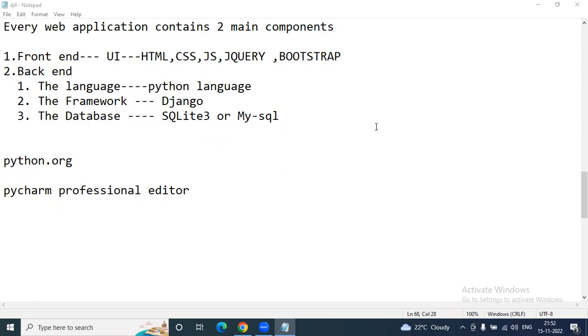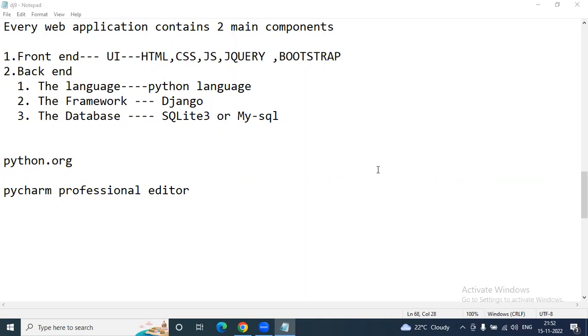MySQL basics I'll cover through the ORM tool in the Django lectures only, how to handle it. A separate project will be created for MySQL also. No discount, sorry. It's a very low price when compared to other organizations. Undoubtedly, I'm saying it directly. Even if you talk to them, they will not agree.